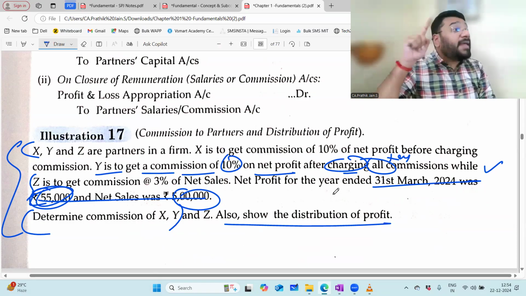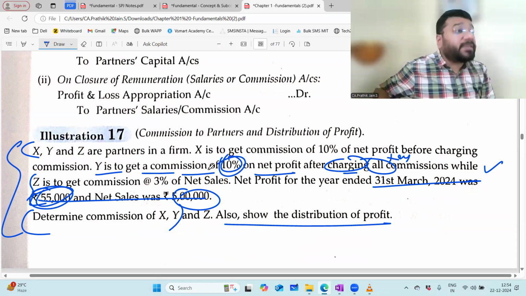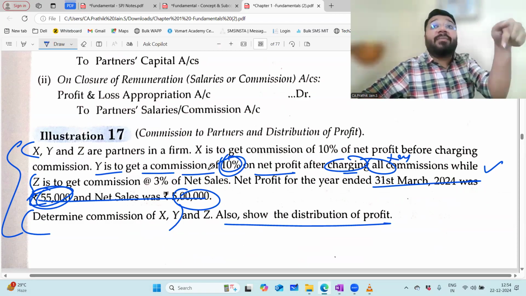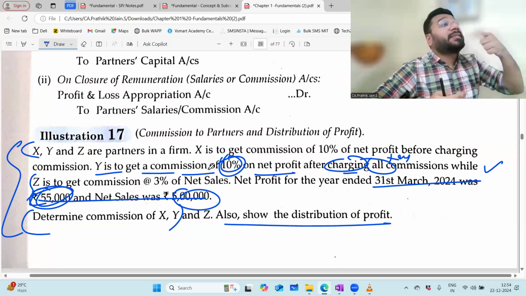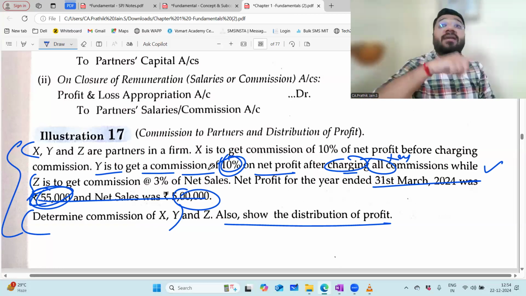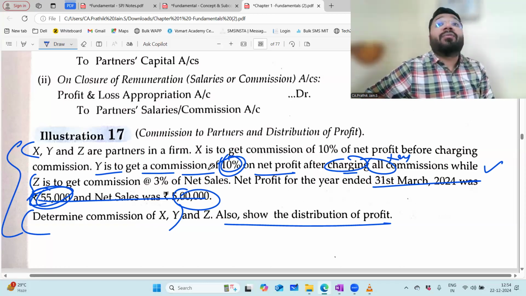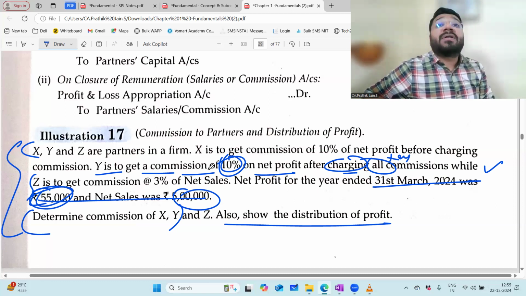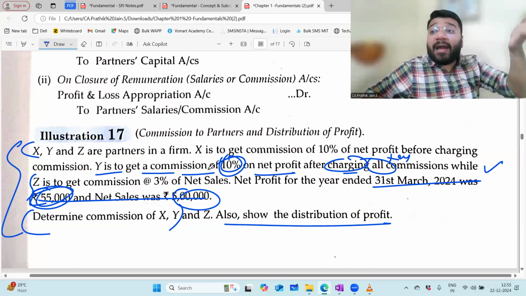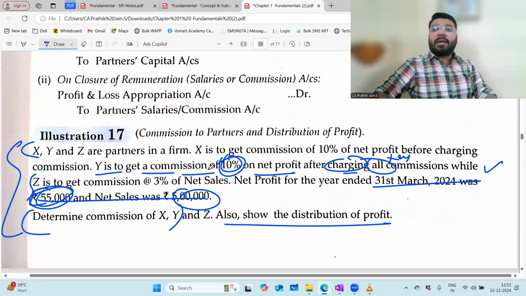But for Y's calculation, the amount on which I'm supposed to calculate this 10% was missing. To calculate Y's commission, I was dependent on that profitability, and to get the profitability, I was dependent on Y's commission. So whenever you're stuck in the vicious circle, you're supposed to use the formula 10 by 110. If the commission rate was 3%, 3 by 103. If 5%, 5 by 105. If 15%, 15 by 115. Am I clear?